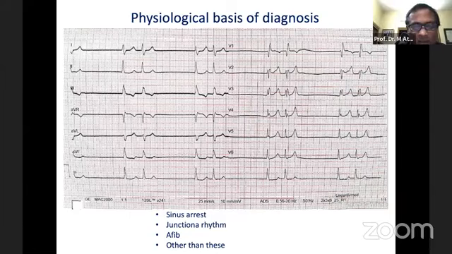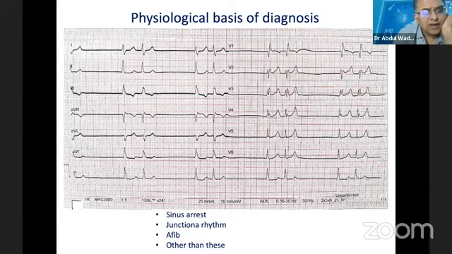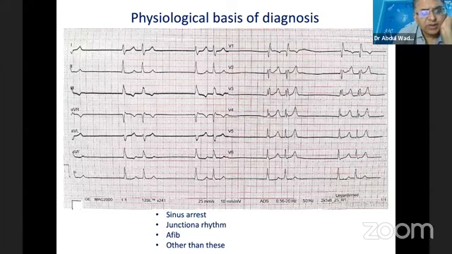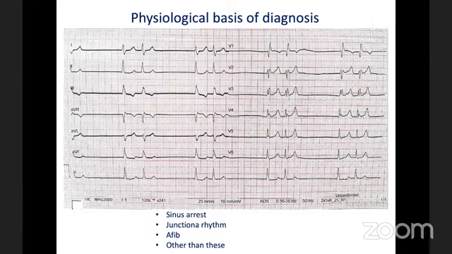Tushar, if you look at lead AVF, the first beat doesn't have any P wave preceding it, so it must be an ectopic one. But after its T wave, in the later part, there's a P wave, with first degree heart block, then the second beat is a sinus beat. Then there is a long pause, then an escape beat, again a P wave superimposed on the T wave of the preceding QRS. That is what I'm trying to say; that is what I thought looking at V1 or AVF.